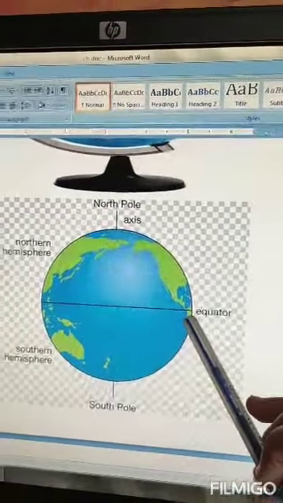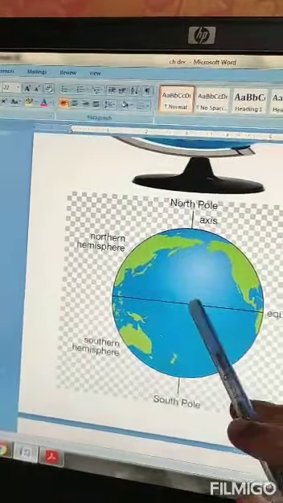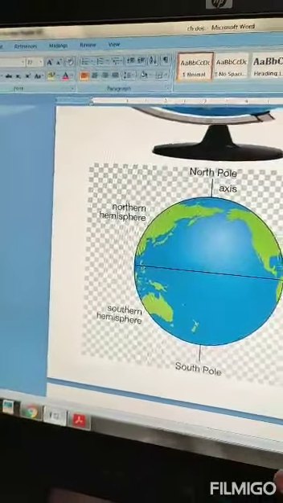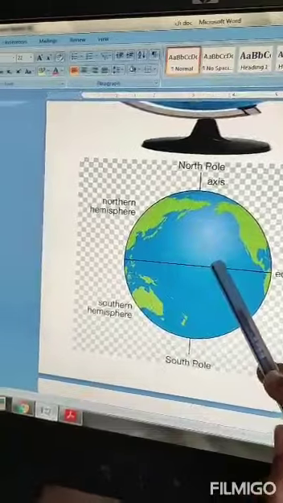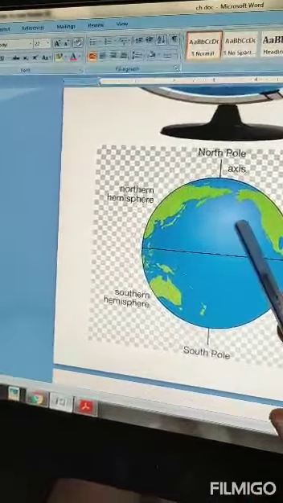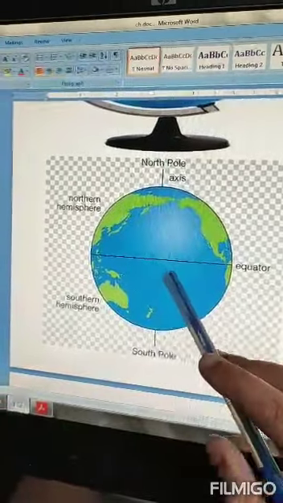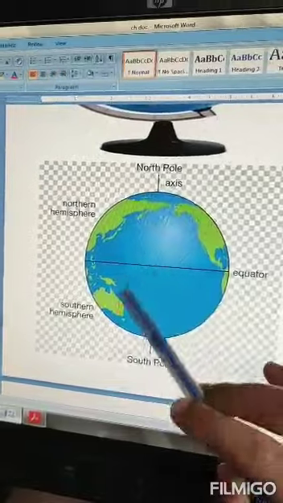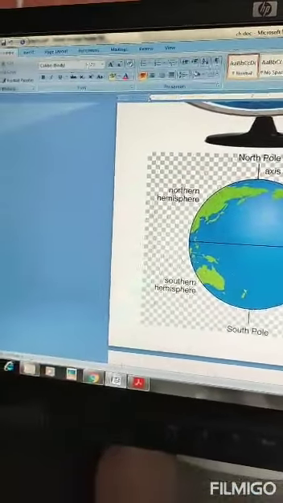In reality the equator is not there, but just to study Earth, because things on both sides of the equator are different from each other, we have made these imaginary lines. So this is the equator. It divides Earth into two equal hemispheres. A sphere is a circle and a hemisphere is half of the circle. So this is the northern hemisphere and this is the southern hemisphere.